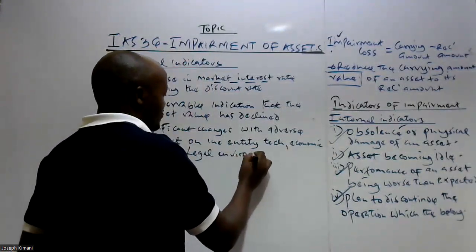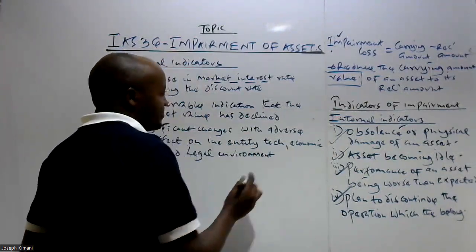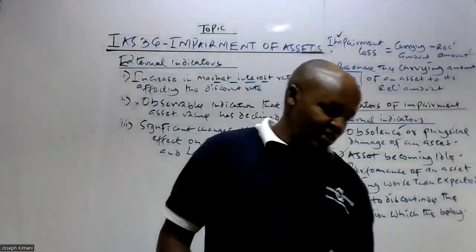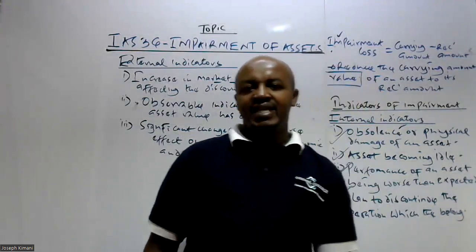So basically, these are some of the factors which indicate or may provide some evidence that the asset could be impaired.